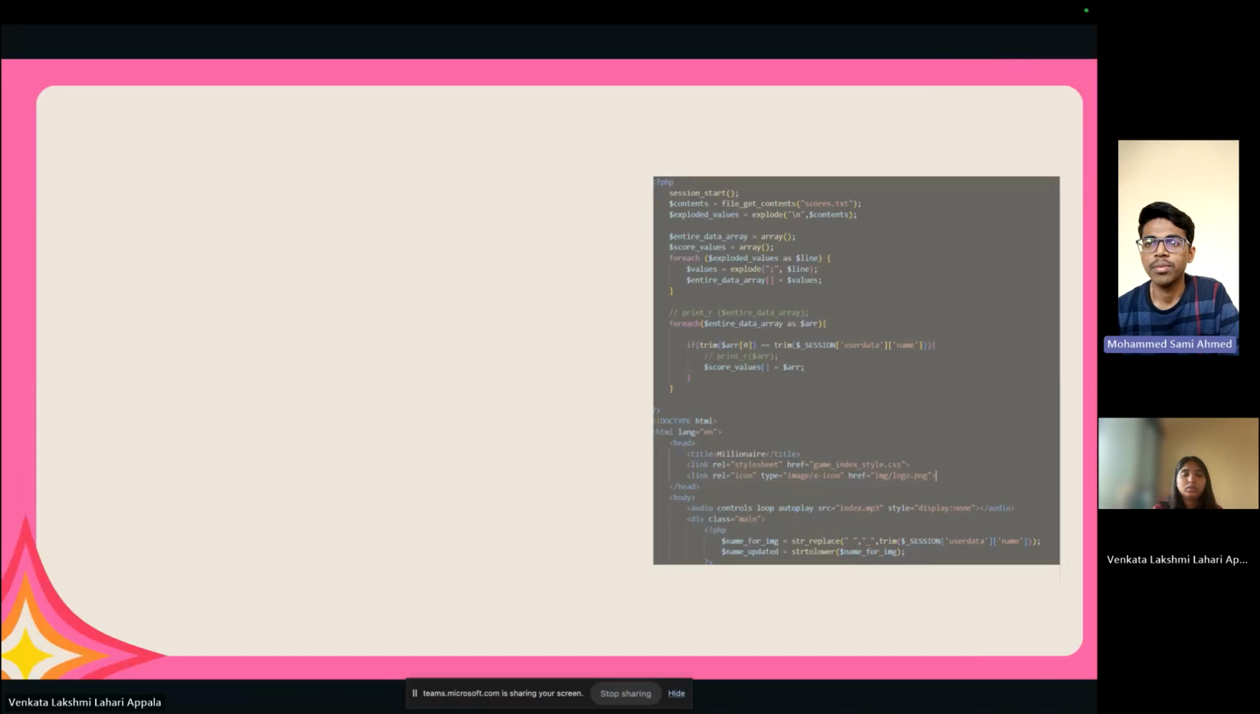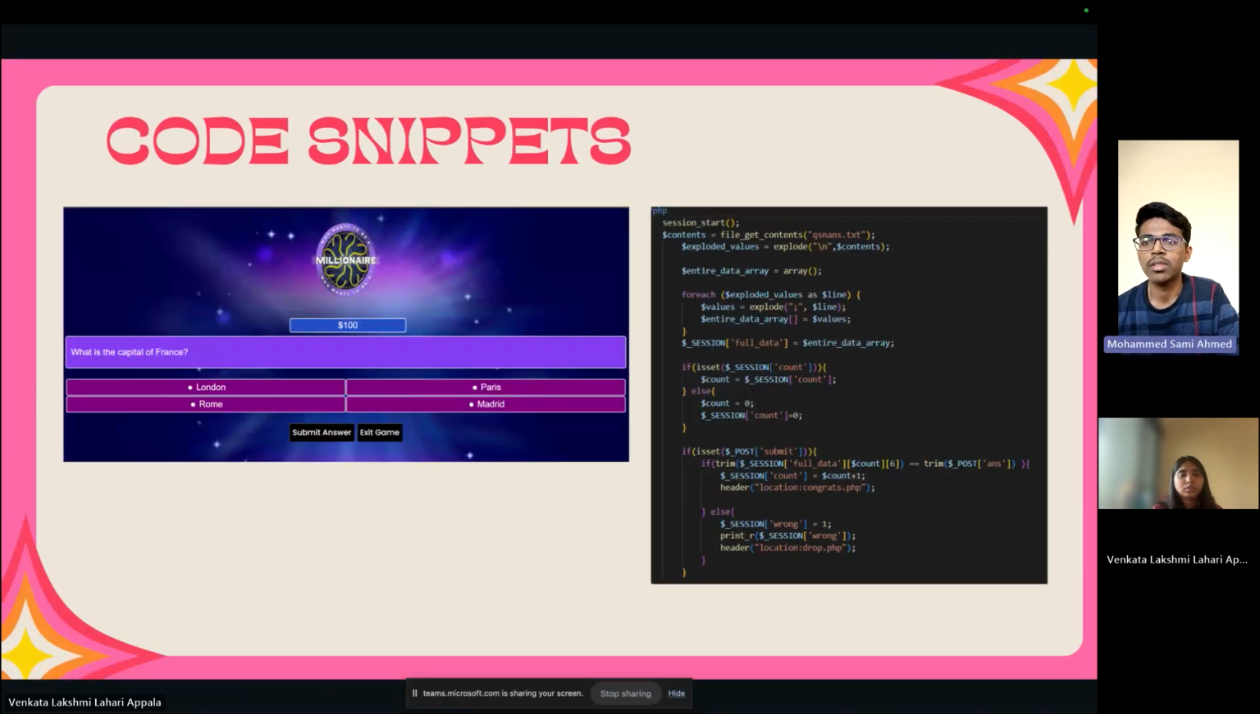So moving on to the next page. When the user clicks on start the game, he'll land on this page, and he can see the different sets of questions. This is the first question, which is for $1,000. The question is: what is the capital of France? He will have four options. From these four options, he needs to select the correct answer and submit it. If the answer is correct, then he'll move to the next round, and similarly to the final. And if he wants to exit the game, he can just click on the exit button.